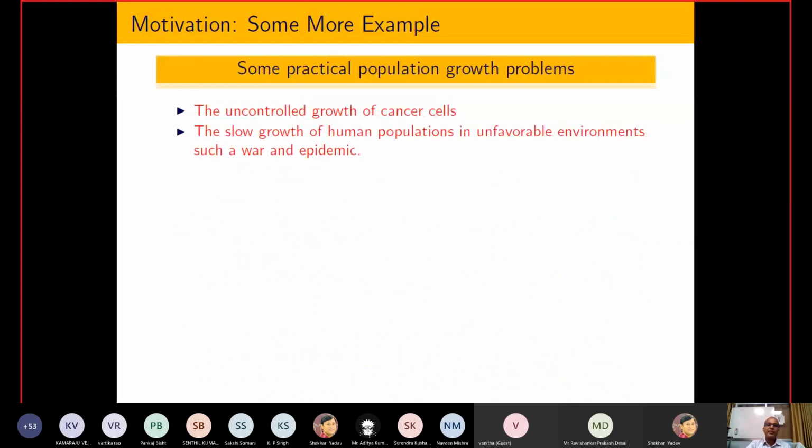But most of the time nowadays you might have seen that a lot of research is going on in this area: uncontrolled growth of the cancer cell, slow growth of human population in an unfavorable environment. Now we are somehow affected by the pandemic. Initially the pandemic disturbed us a lot, so we were thinking that the same kind of situation comes into the picture, but somehow we are safe.